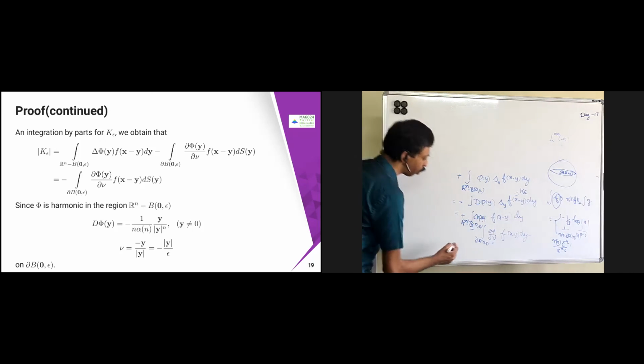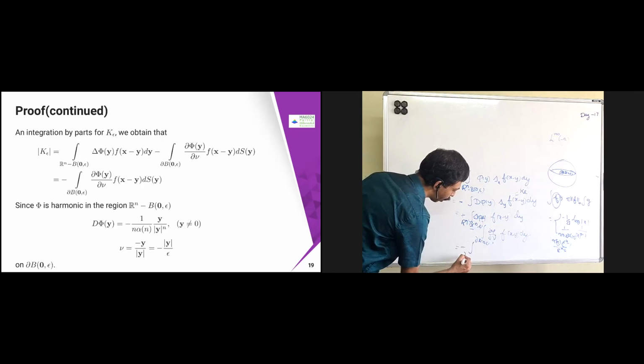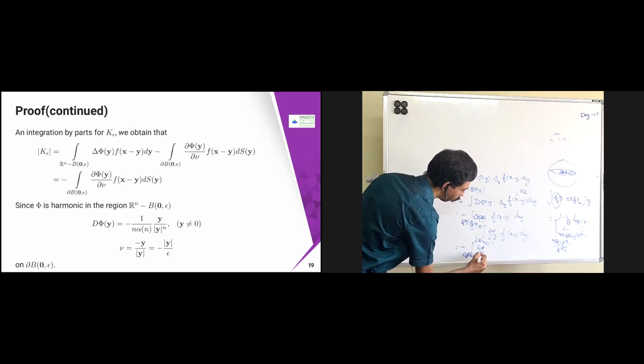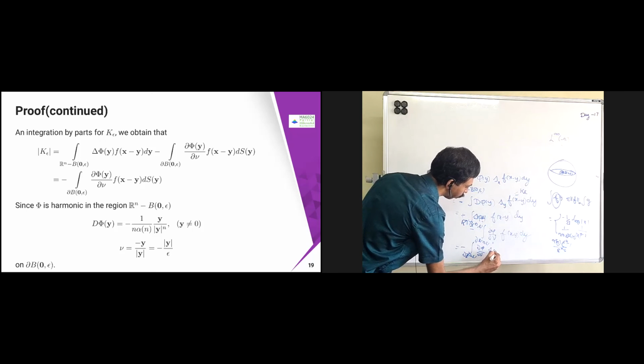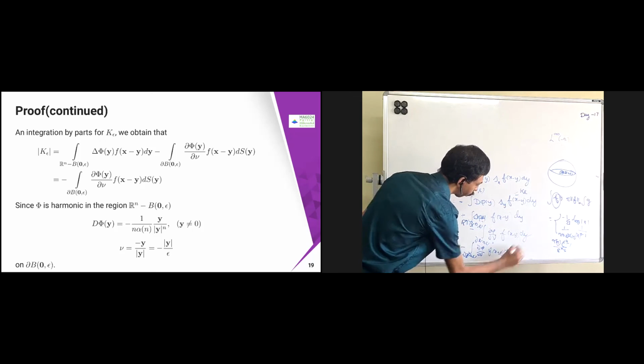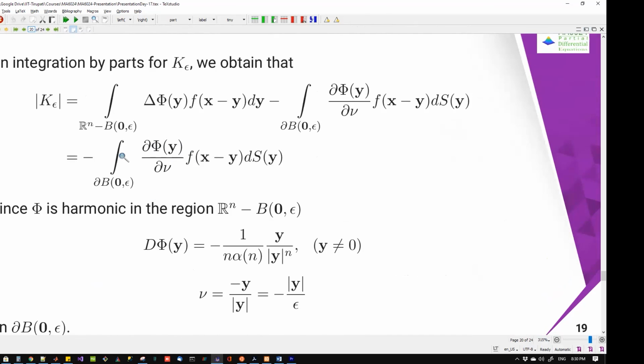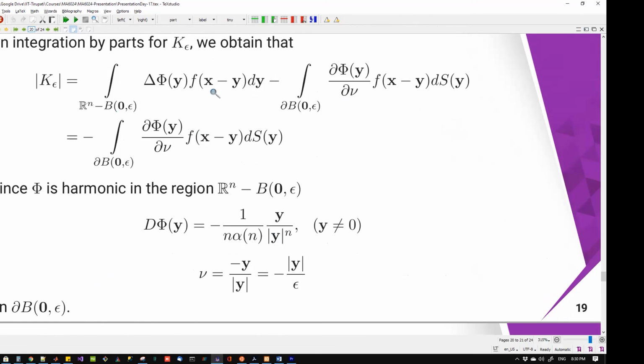So I am left with only one term, which is nothing but minus the integral over ∂B(0, epsilon) of ∂Φ/∂ν (y) into f(x − y) dS(y). Since Φ is harmonic, the first term becomes 0. Now what we need is to evaluate only this integral.